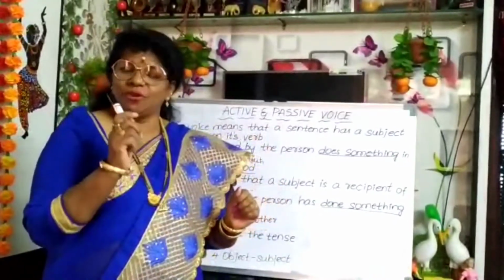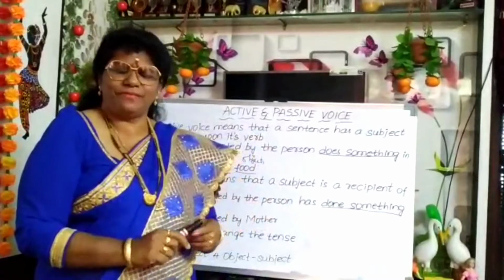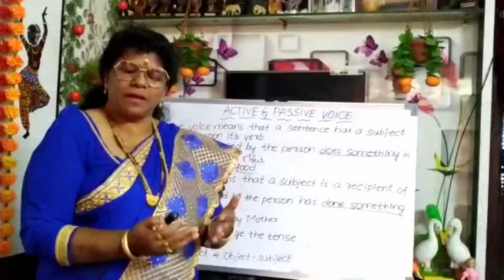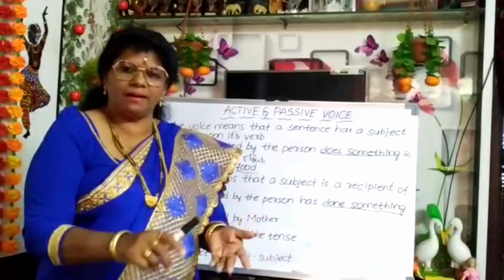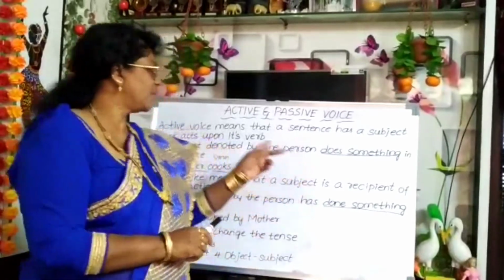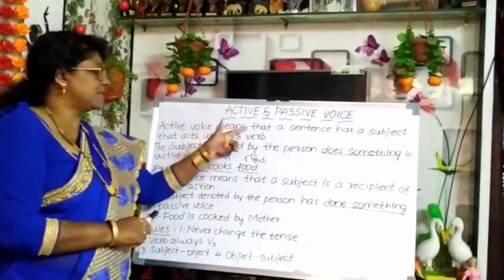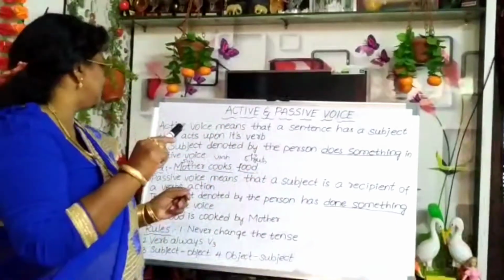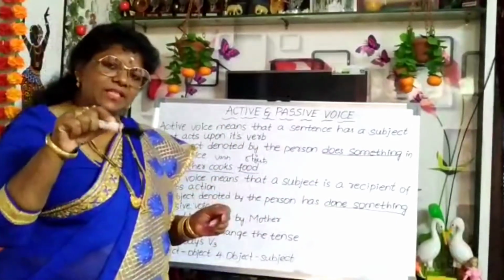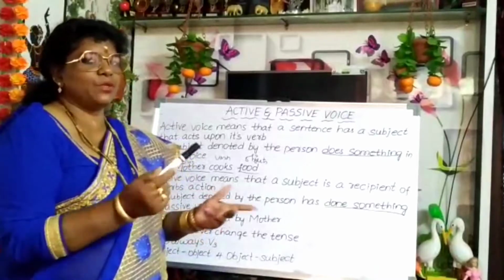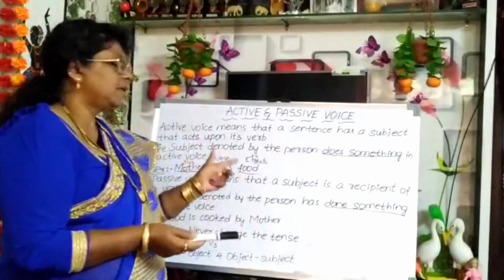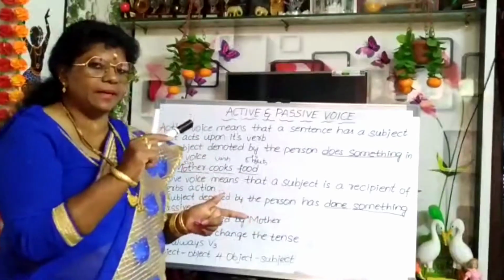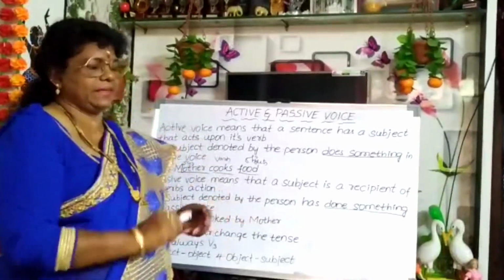First of all, what is active voice? From childhood we have been learning this. Active voice means that a sentence has a subject that acts upon its verb. In short, the subject denoted by the person does something in active voice.